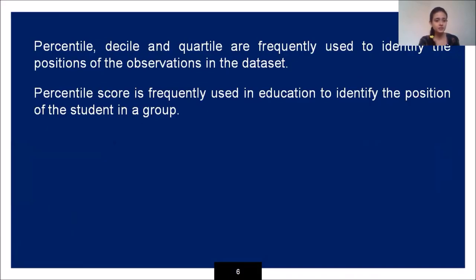Percentile score is frequently used in education to identify the position of a student in a group. Percentile tells how far you are from the student with the highest marks, so how far you are from the first rank. Percentile works like that.